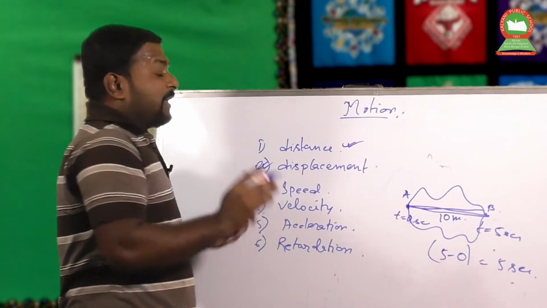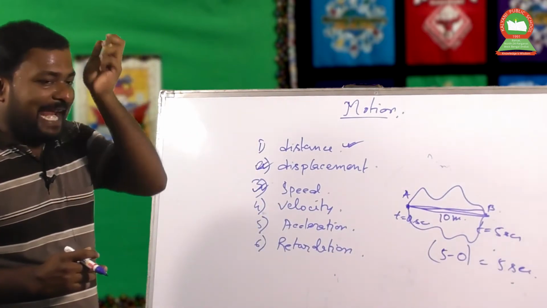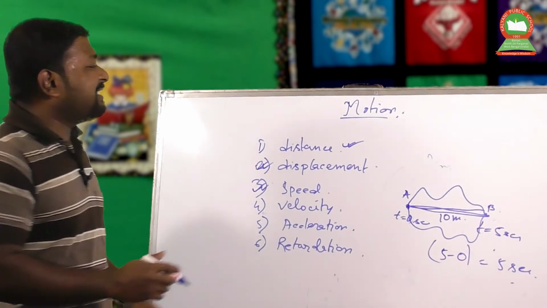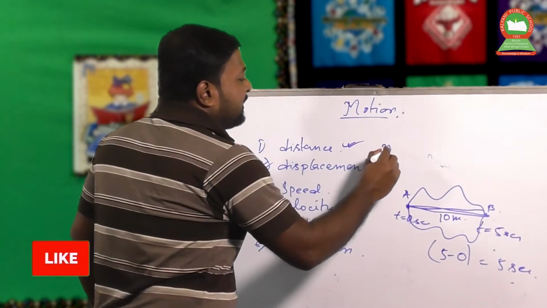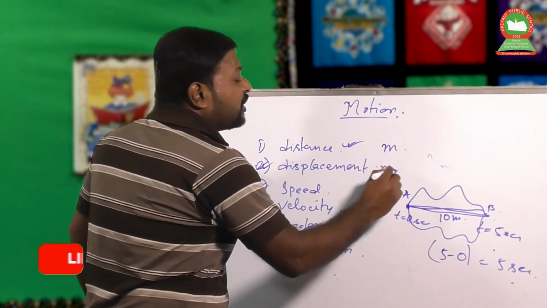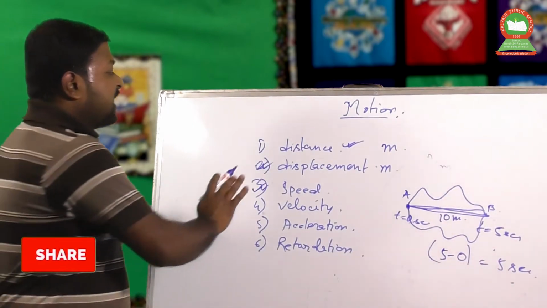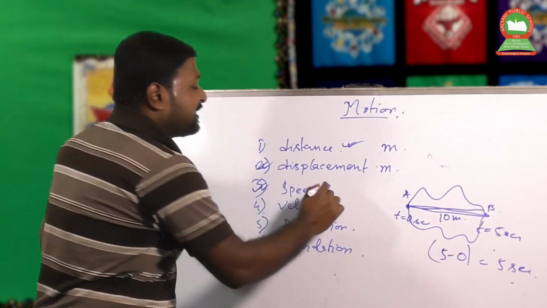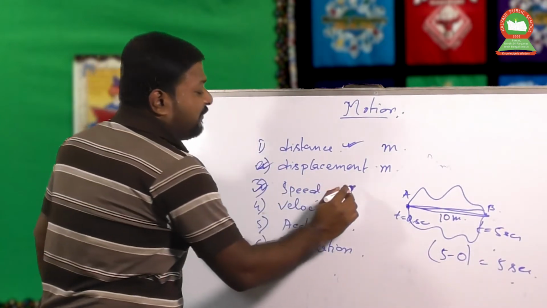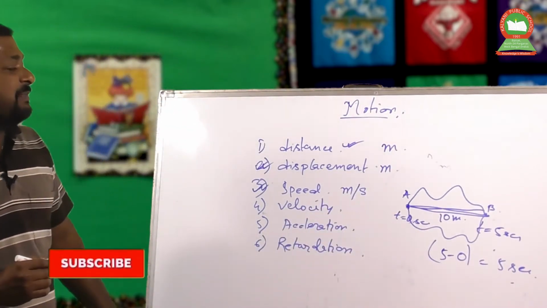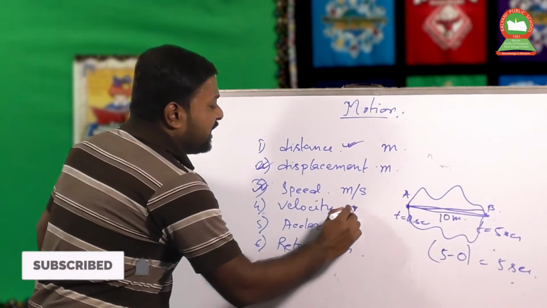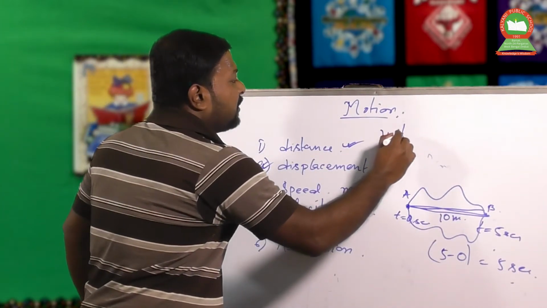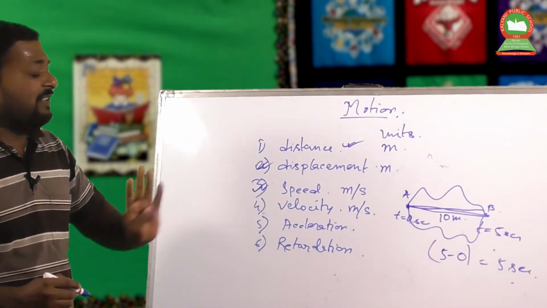Now the unit, there are two kinds of unit system. One is called SI and another one is called CGS. In your previous classes you know about those unit systems. Distance is a unit of length, so it is in meter. Displacement is also a unit of length, that's why it is in meter. Speed is the time rate of change of distance, that means distance by time, the distance unit is meter and the unit of time is second. So the unit of speed is meter per second. Similarly, the unit of velocity is meter per second. So these are the units of distance, displacement, speed and velocity.